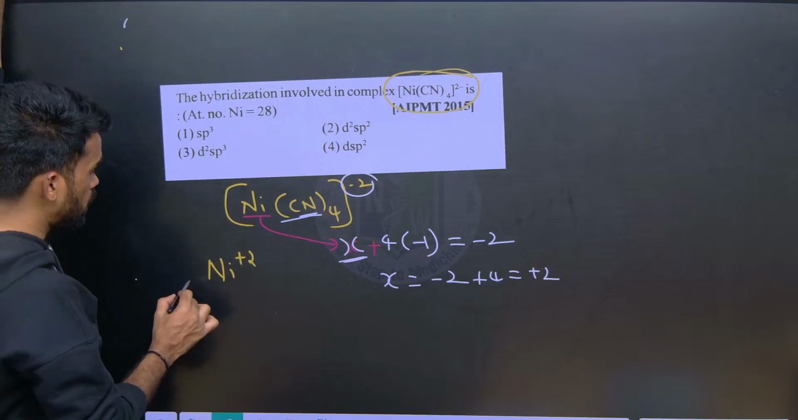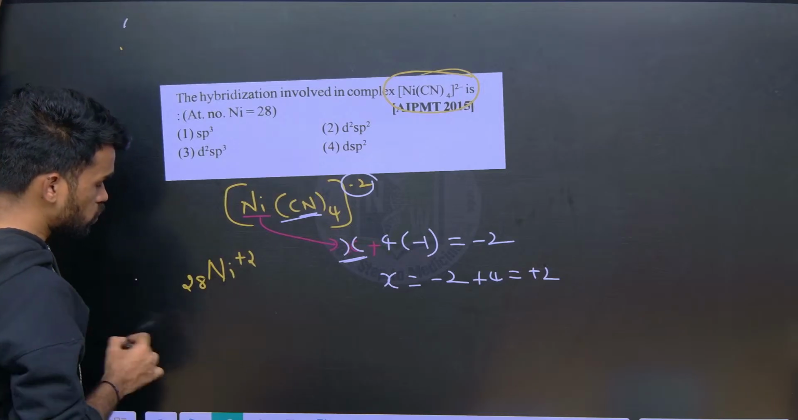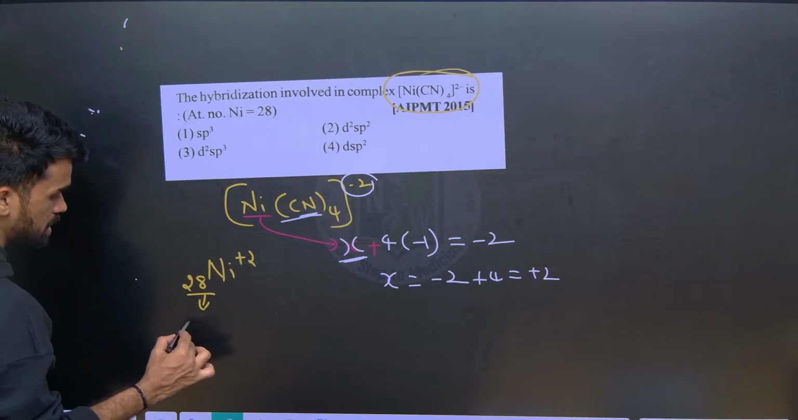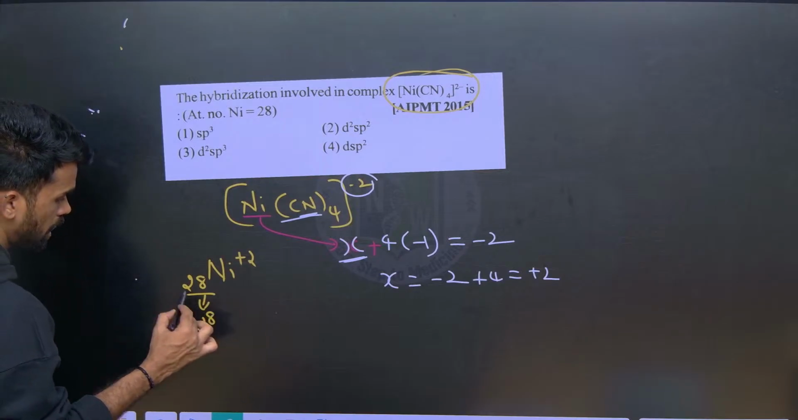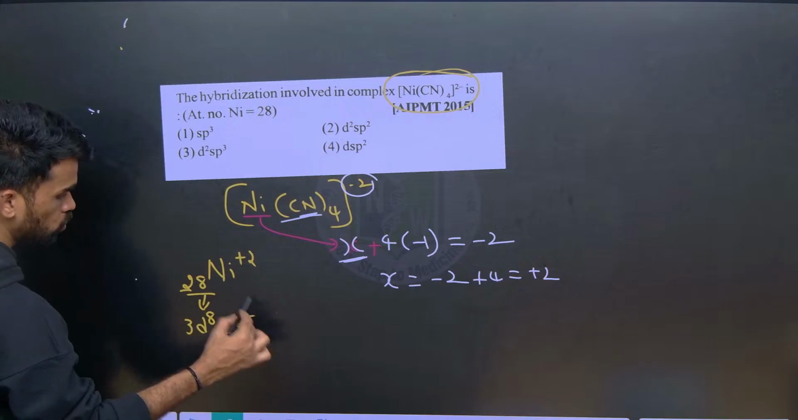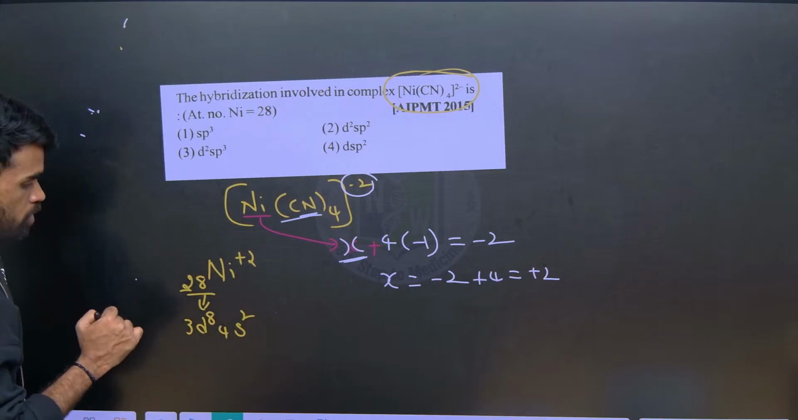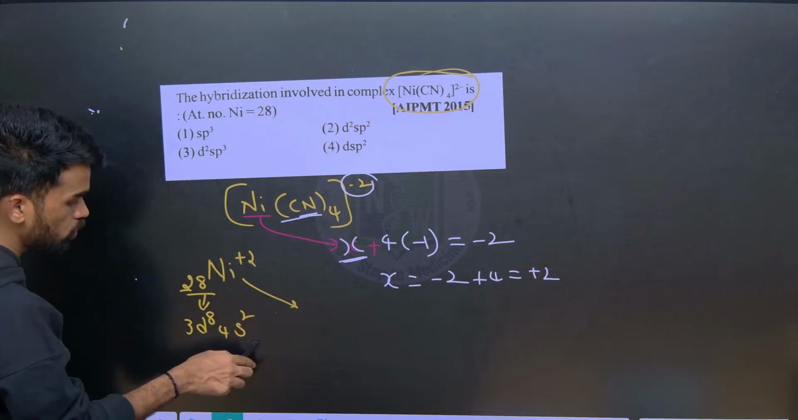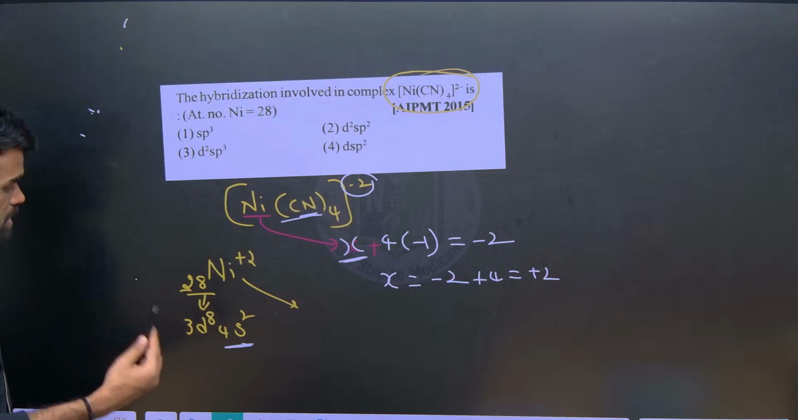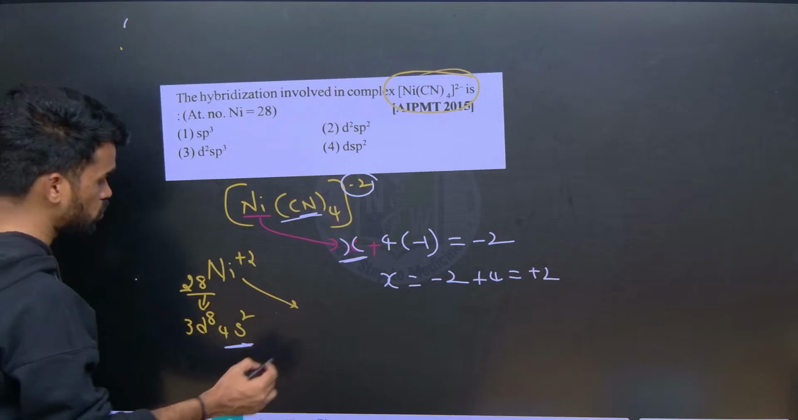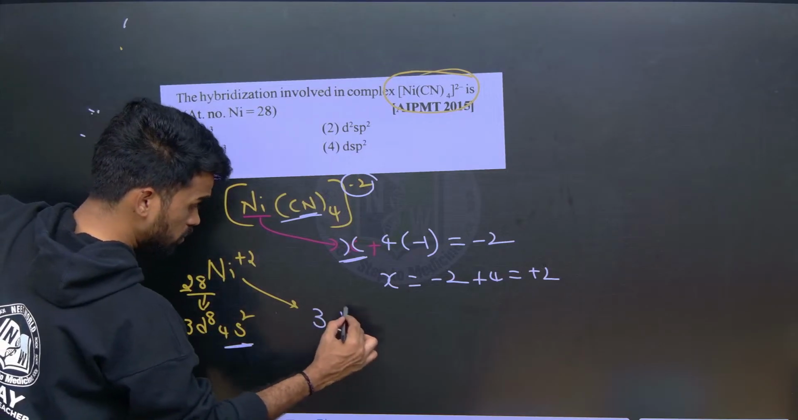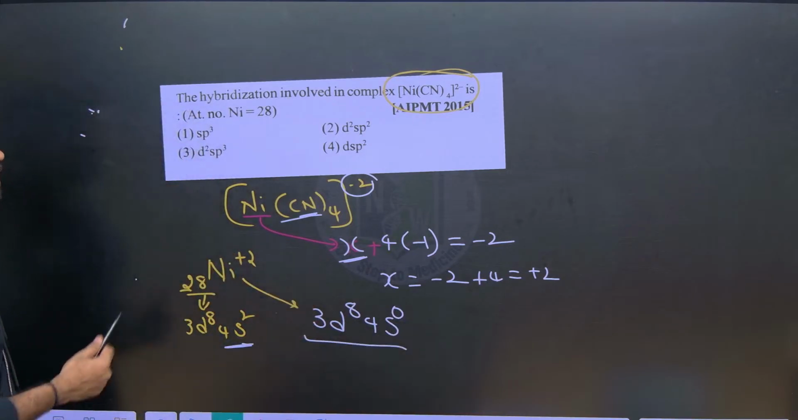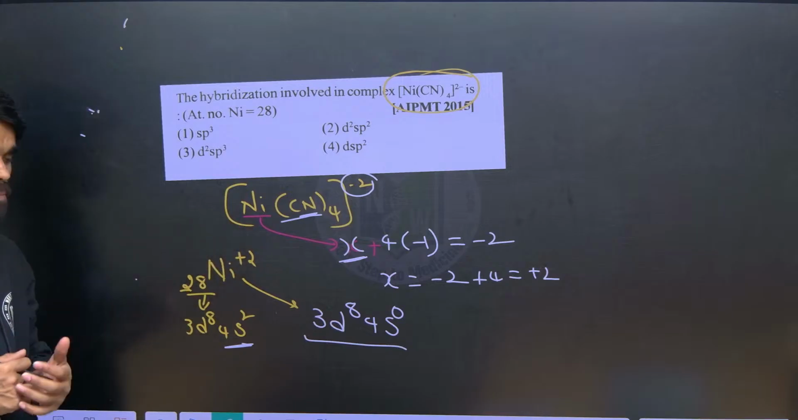Now we know nickel's atomic number is 28. So now write the electronic configuration in this manner. If it is 28, just write 3d8 and 4s2. This is in its atomic form. Now in its ionic form, +2 oxidation state, remove 2 electrons from the highest energy level. So 4s electrons we can remove, so that we get 3d8 4s0. So this is the electronic configuration of nickel in this particular complex, right?